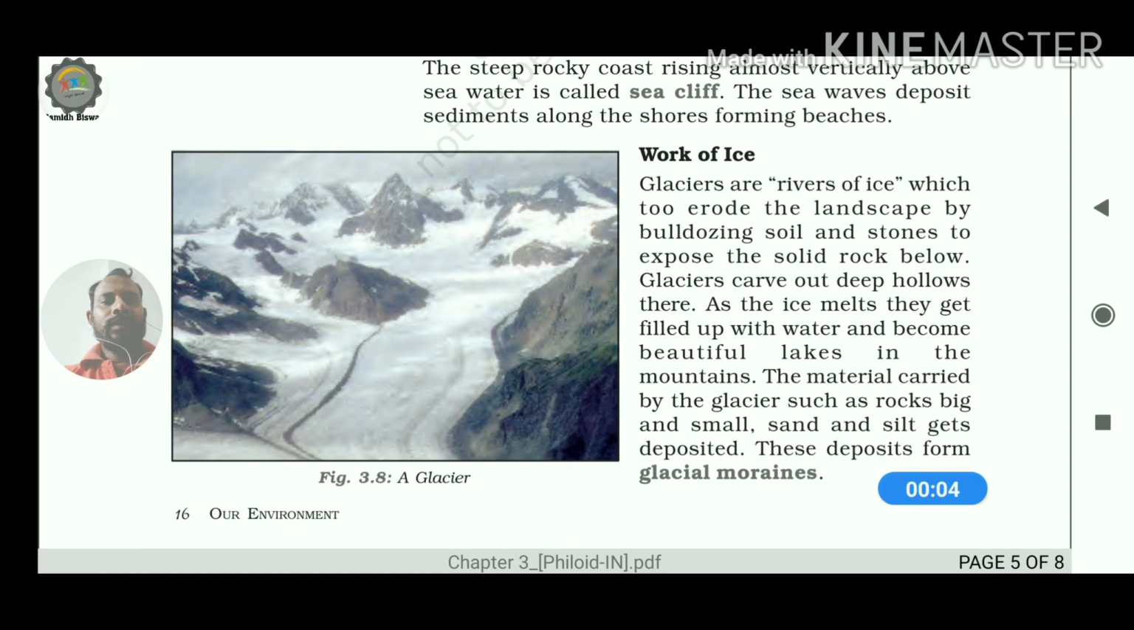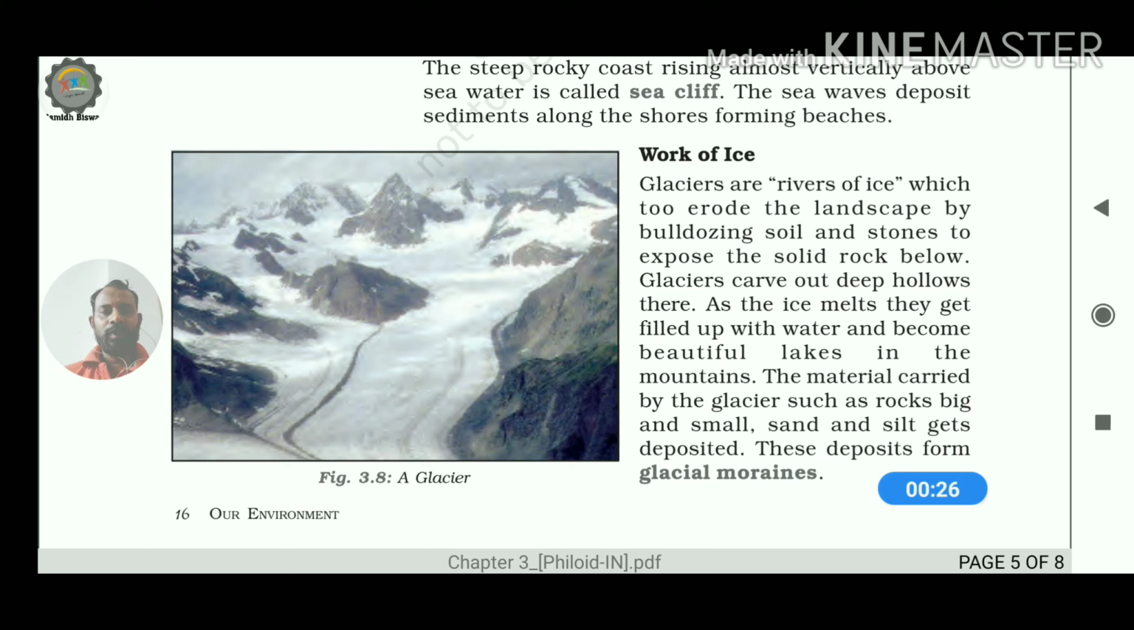We are learning chapter number 3, our changing earth, and we have almost reached the ending section of this chapter. Here we are going to discuss the remaining two exogenic forces, the work of ice as well as the work of wind. Before starting the work of ice and wind, we will recap what we have learned in earlier videos.